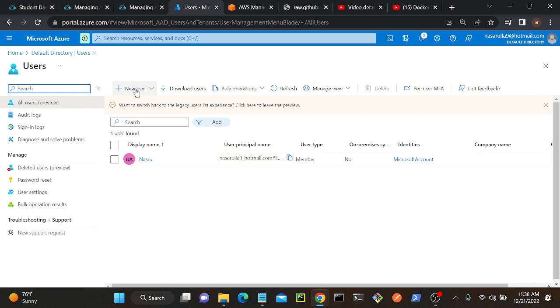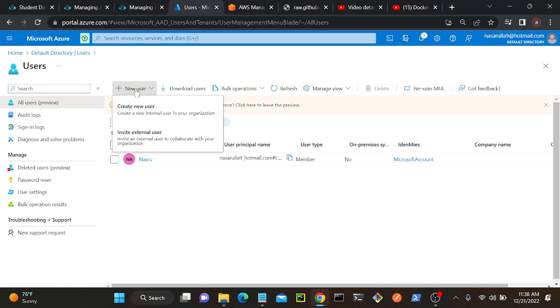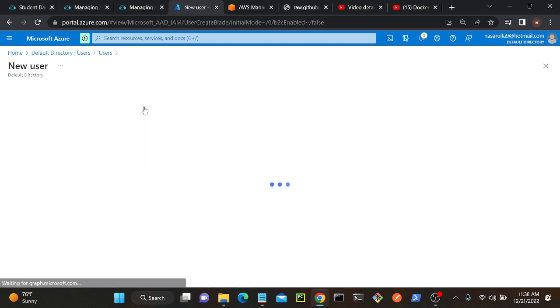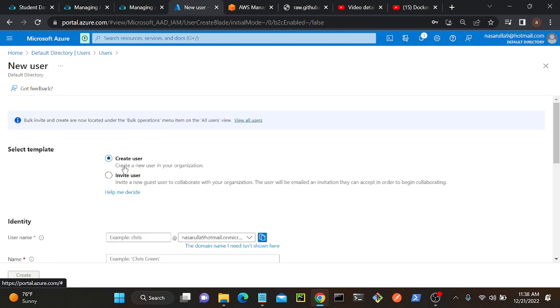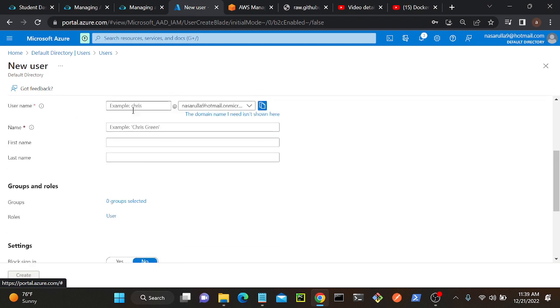Okay, so I'll go to new user, then create a new user. So we have an option over here, create a new user or invite a user. I'll select create a new user. So if I create a new user, this user will be a member of my Active Directory account. Okay, so I'll go to username. So I'll put Alex.